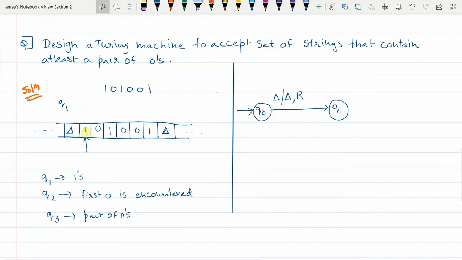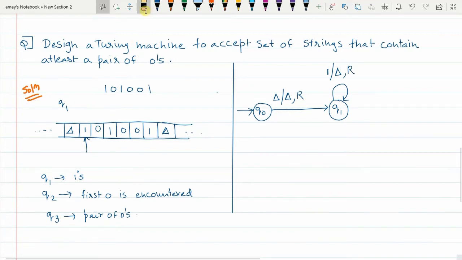And wiping means what? For example, in Q1 state when 1 is read, 1 will be replaced with delta. It means that earlier there was 1 here, now it is replaced with delta. That means this cell which contained 1 earlier is now cleared, and clearing means inserting delta. Since I have got 1, I will remain in Q1 state only. So in Q1 state, when 1 is encountered, I replace 1 with delta, clearing the cell, and the pointer goes to the right.